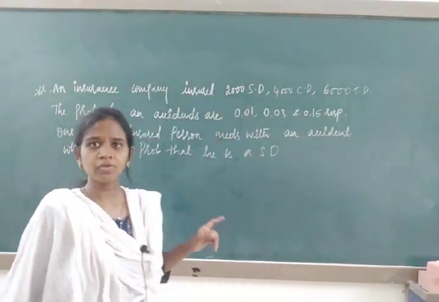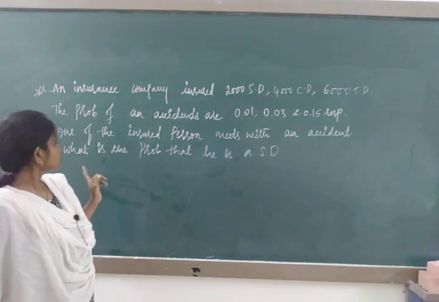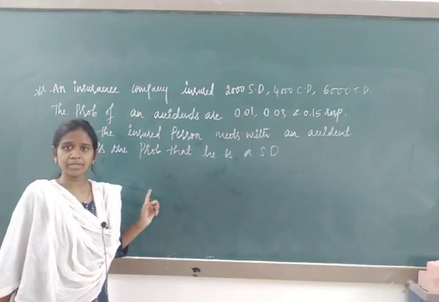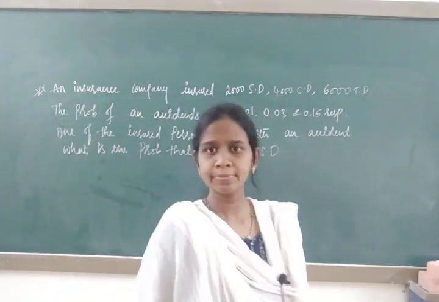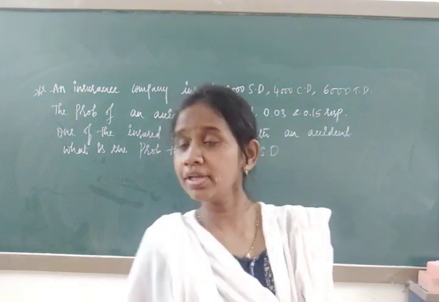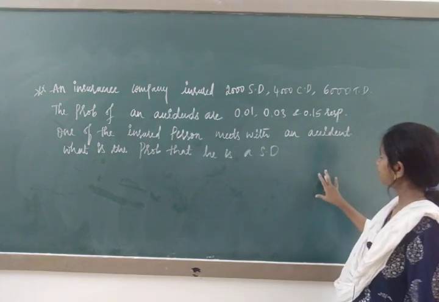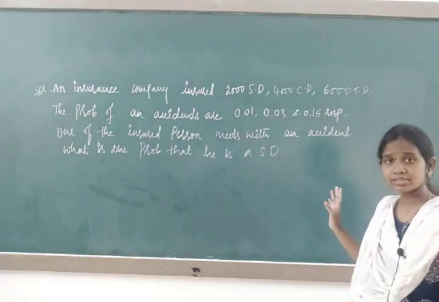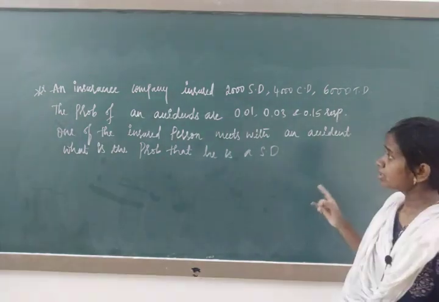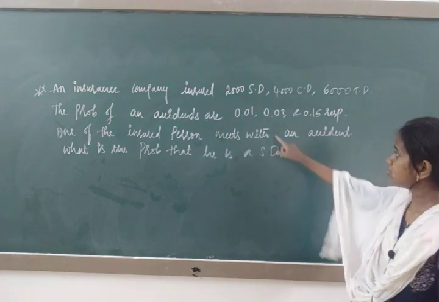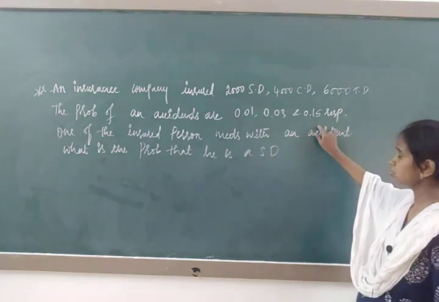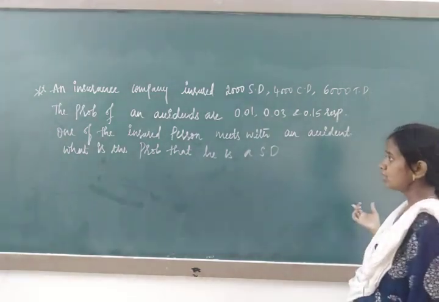So again, take one more question. So what does the question mean? An insurance company insured 2000 scooter drivers, 4000 car drivers and 6000 truck drivers. The probability of an accident is 0.01, 0.03 and 0.15 respectively.